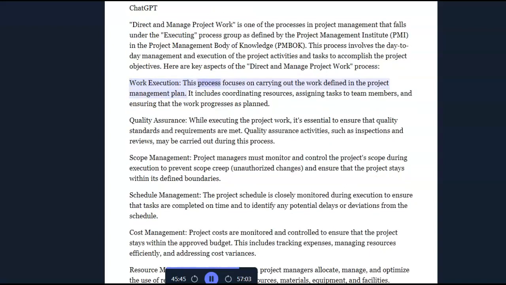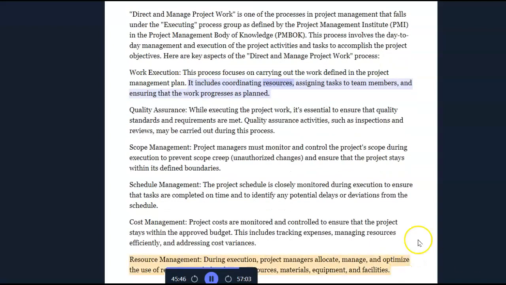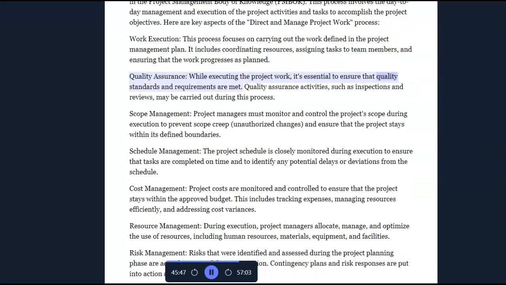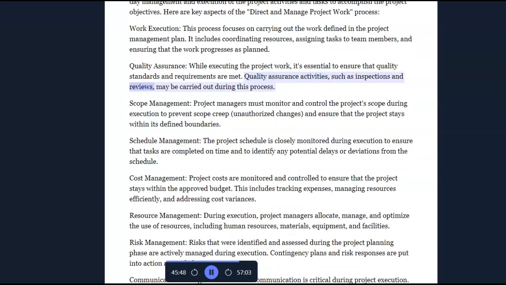Work execution. This process focuses on carrying out the work defined in the project management plan. It includes coordinating resources, assigning tasks to team members, and ensuring that the work progresses as planned. Quality assurance. While executing the project work, it's essential to ensure that quality standards and requirements are met. Quality assurance activities, such as inspections and reviews, may be carried out during this process.